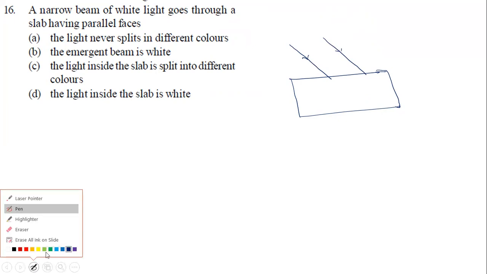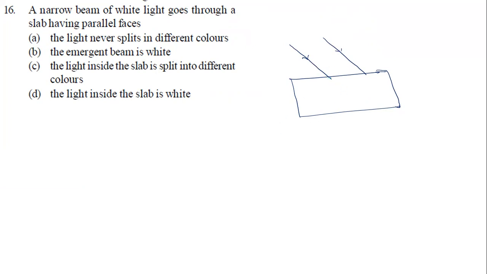It is going to split, like this, and even this is also going to split. Of course, this is violet, this is red, this is violet, this is red.